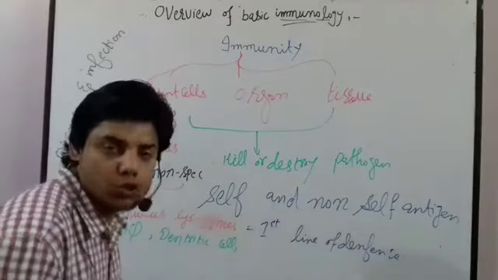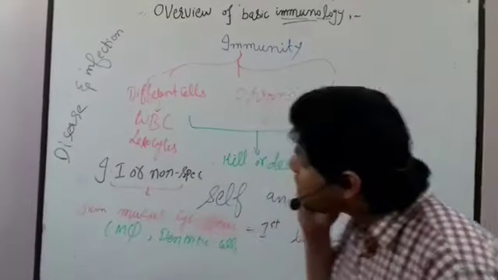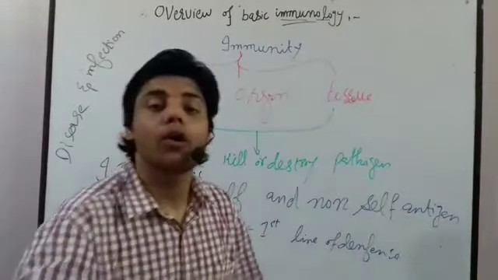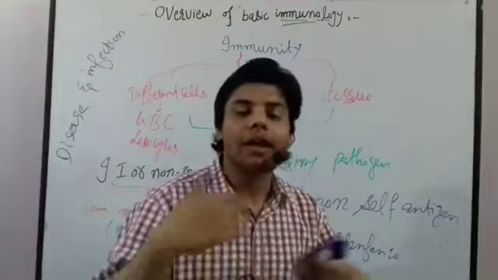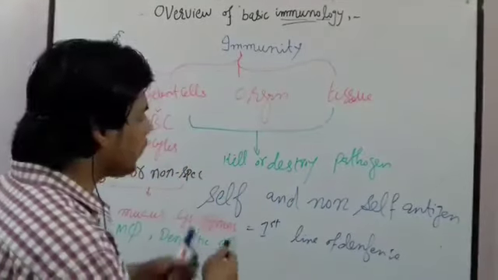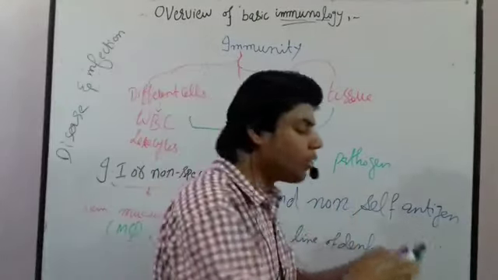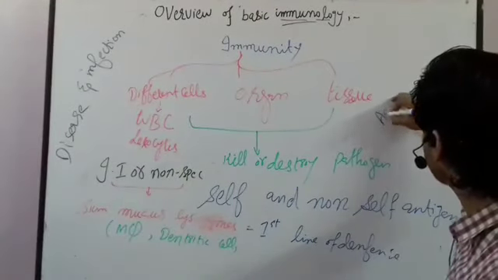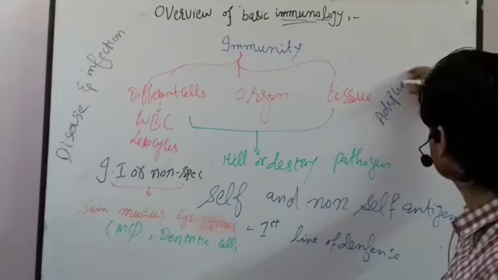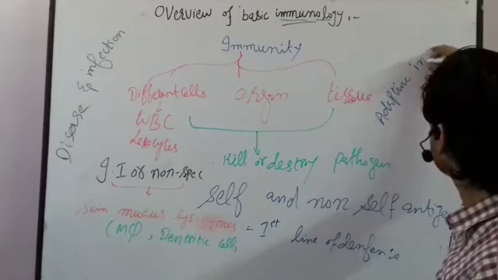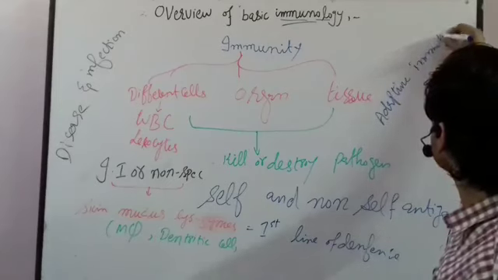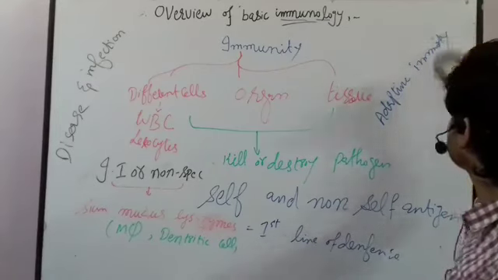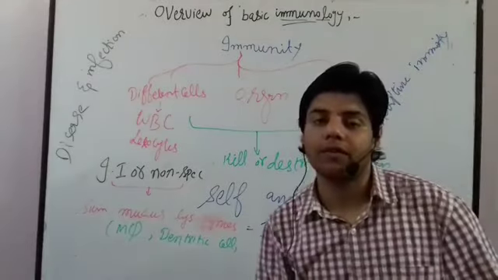We have neutrophils, eosinophils, these kinds of cells. These cells get activated. So this is the second defense. After that, we have the third line of the defense system, which we usually call adaptive immunity. So this is the second line of defense system. This is the third line of the defense system.